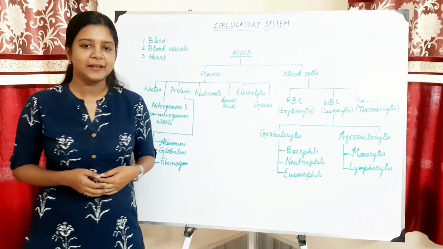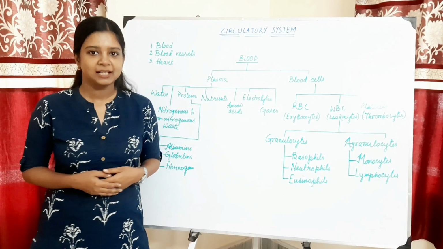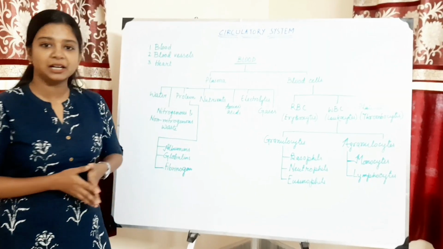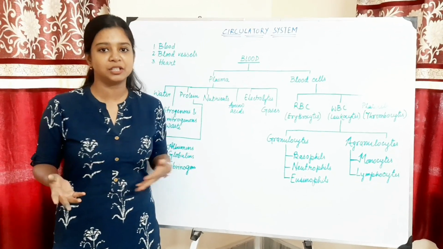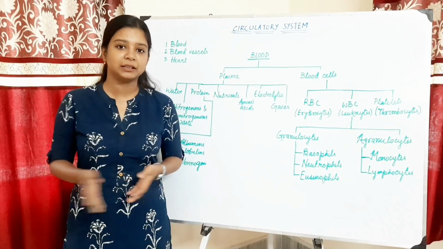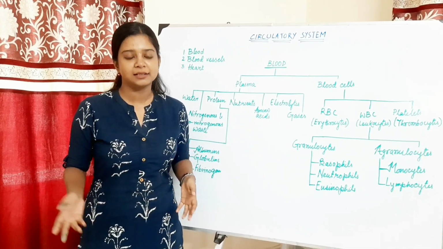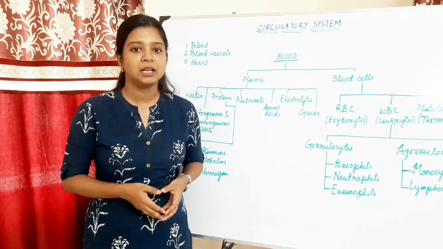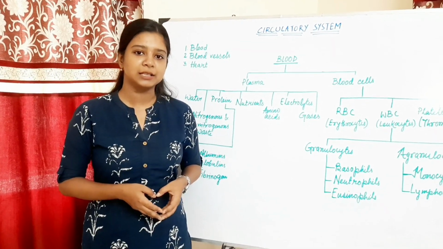I am Subhadra. Today I am taking biology class, the circulatory system. First we are talking about circulation. What do you mean by circulation? The movement of substance from one place to another place through some channels or ducts is called circulation. This is why the circulatory system is also called the transport system or vascular system.